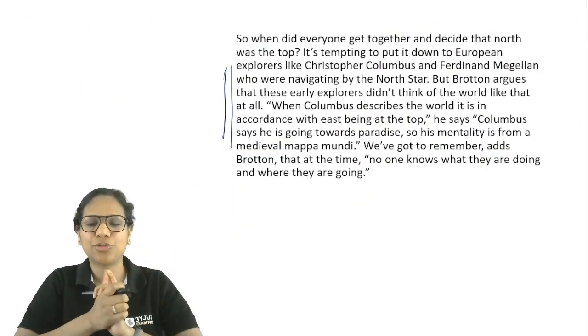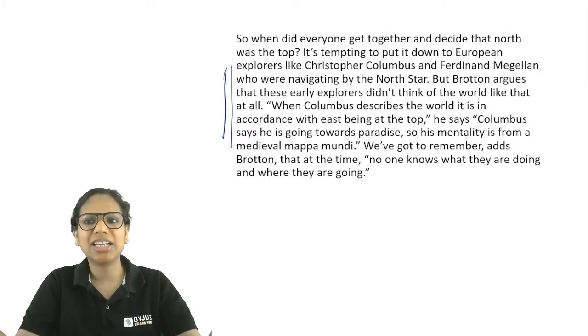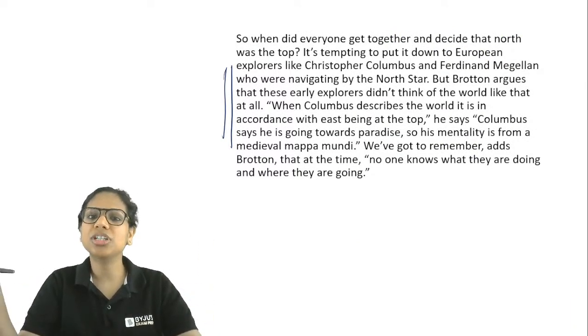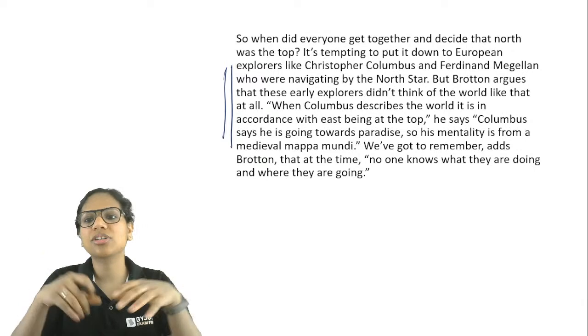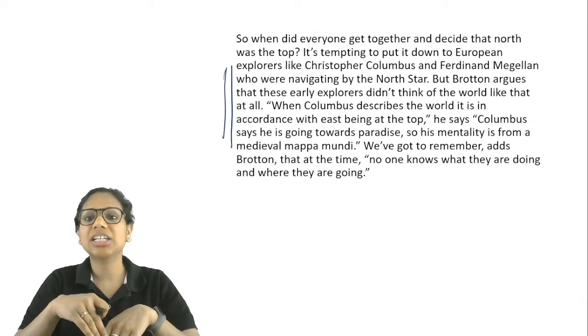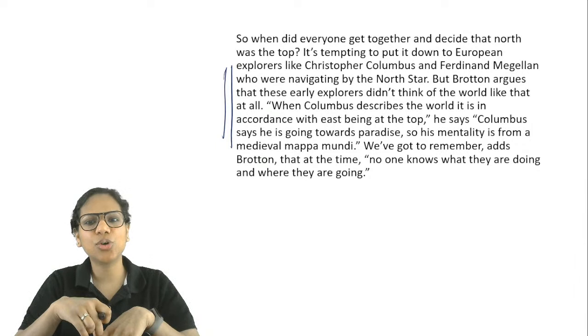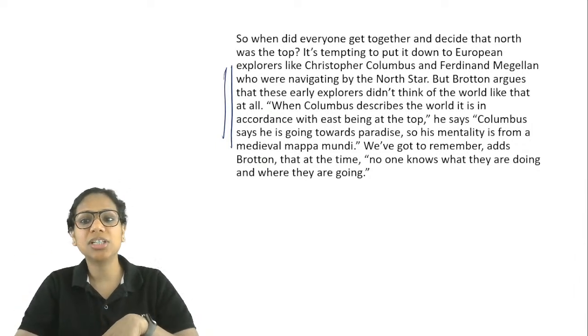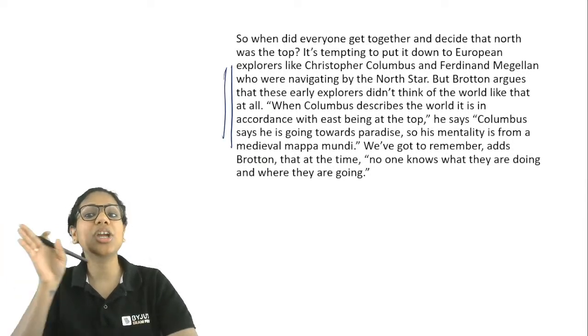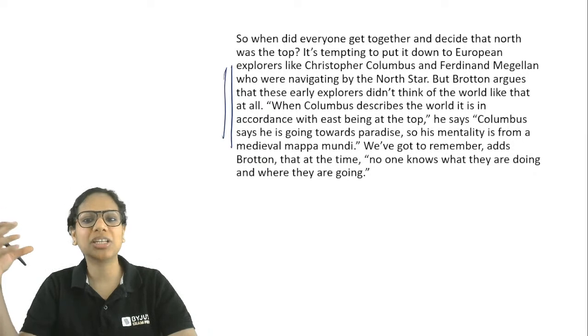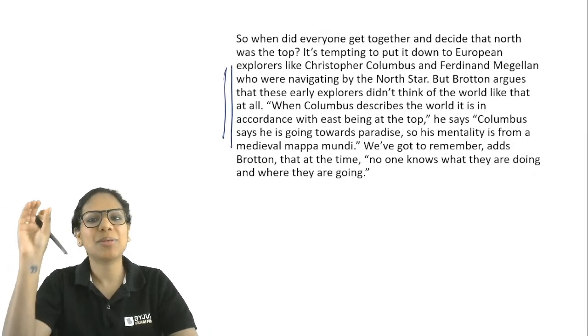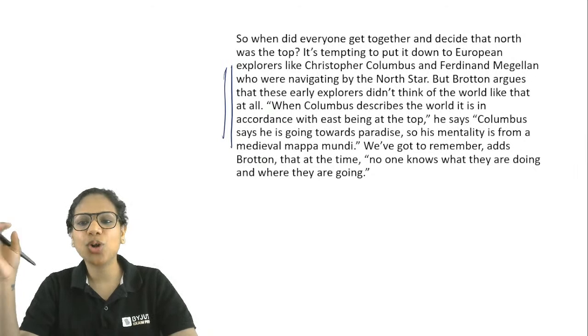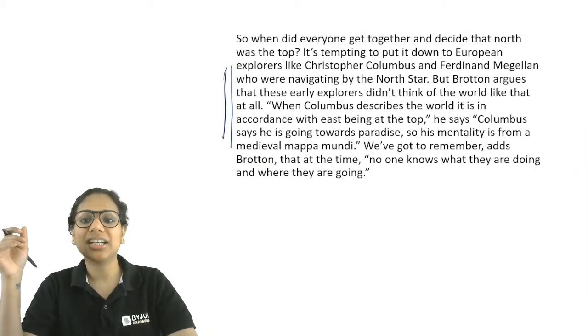This is the last paragraph. So when did everyone get together and decide that North was the top? It's tempting to put it down to European explorers like Christopher Columbus and Ferdinand Magellan, who were navigating by the North Star. But Broughton argues that these early explorers didn't think of the world like that at all. When Columbus describes the world, it is in accordance with East being at the top. Columbus says he's going towards paradise. So his mentality is from a medieval mappa mundi. Their early maps, Christian early maps were called that. We've got to remember, says Broughton, that at the time no one knows what they're doing and where they're going.